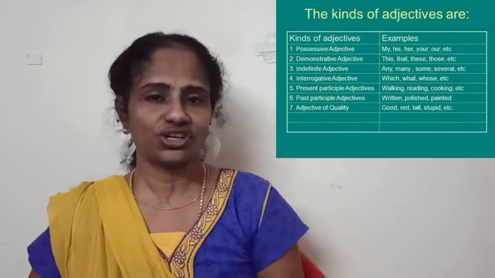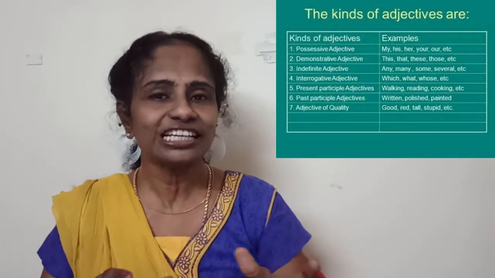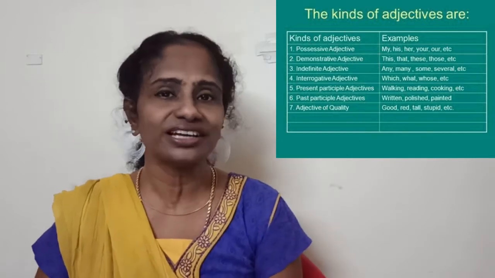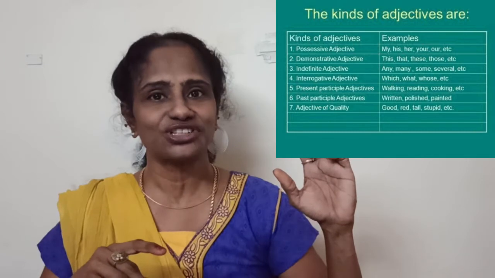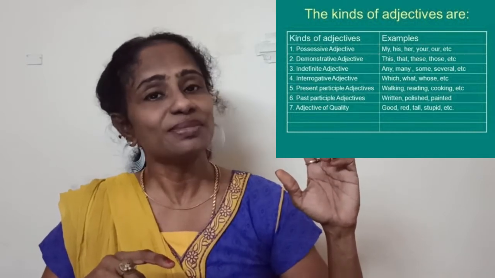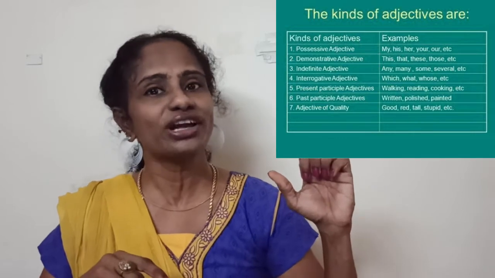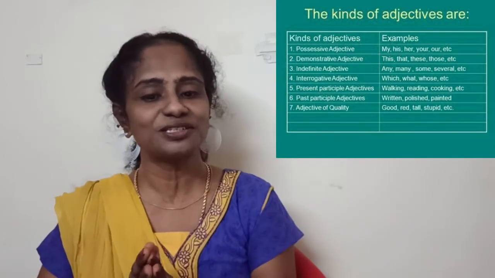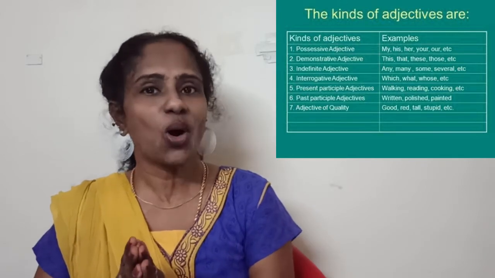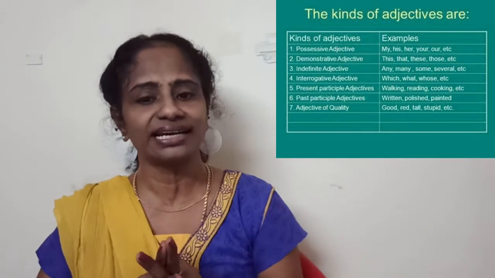Different types of adjectives. Giving you the adjectives in detail will help you to identify adjectives better. So what are the types of adjectives? You have possessive adjectives, demonstrative adjectives, indefinite adjectives, interrogative adjectives, present participle, past participle, and adjectives of quality. Very simple, don't get scared looking at the title.